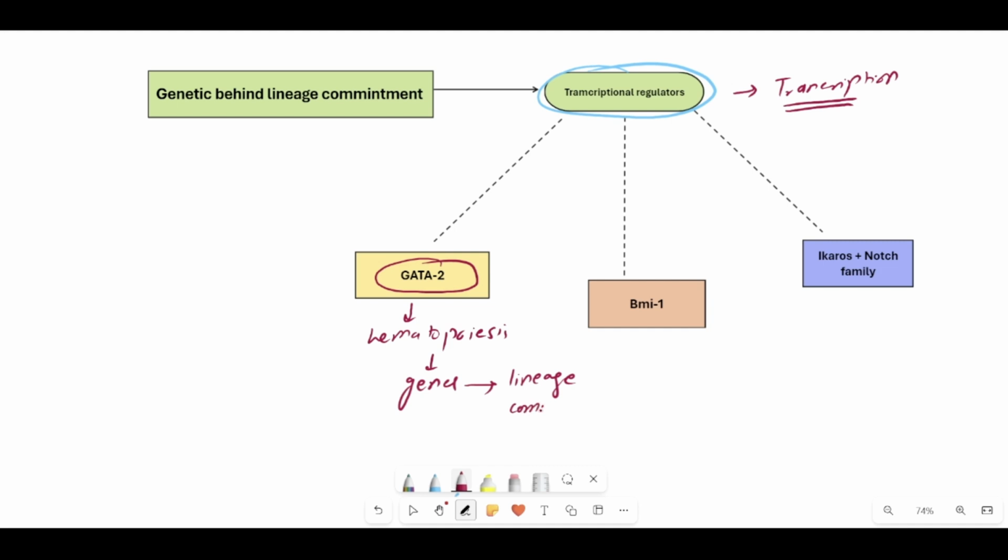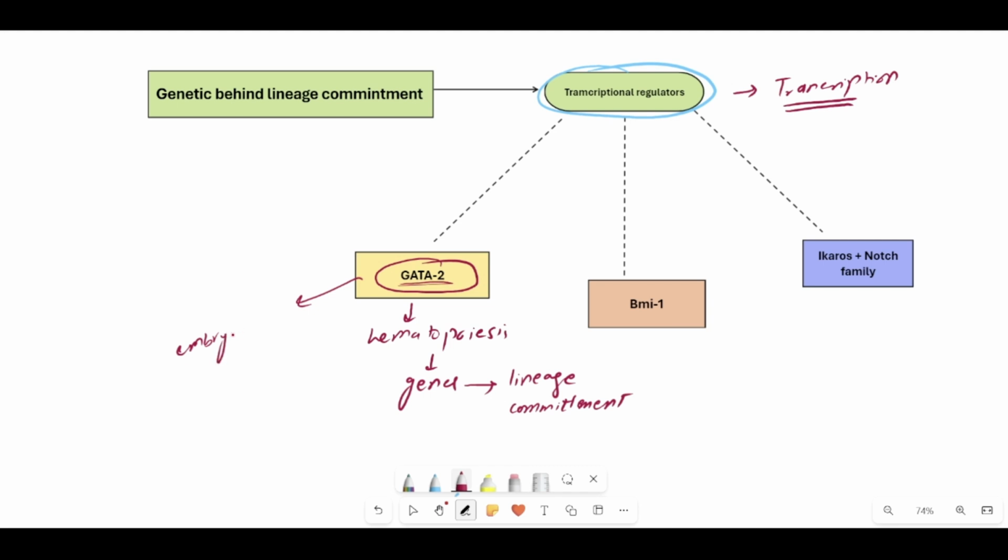When scientists studied these transcription regulators, they looked at the impact of their absence within the animal's body. When this transcription regulator has been knocked down in mice, these animals usually die during the embryogenesis process.